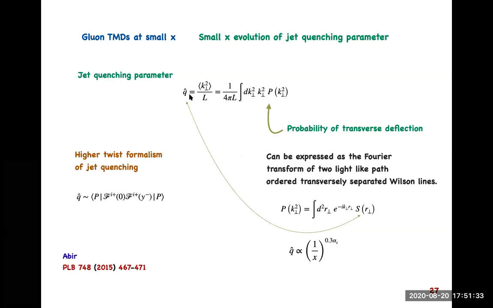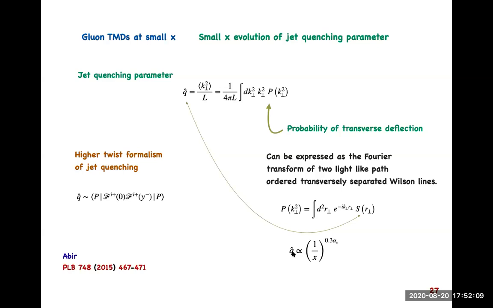And it turns out that q hat, the familiar parameter in the heavy ion collision community, evolves with small x with the exponent 0.3 alpha s, and that is slightly less than the exponent governed by the gluon distribution. So it is not evolving just like the gluon distribution; the evolution is slightly less steep.